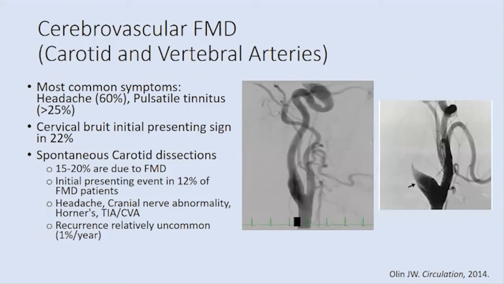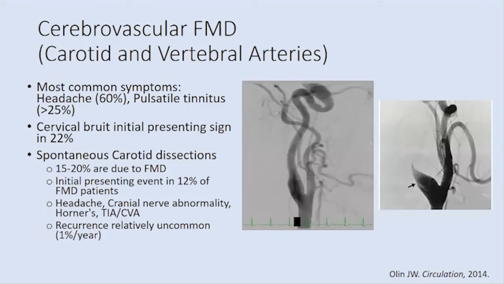This is cerebrovascular, so carotid arteries, and vertebral arteries that run down the back. Most commonly, people will have headaches and pulsatile tinnitus. Cervical bruits can be the initial presenting sign in about 20% of patients. People will get referred for that. And then you'll have spontaneous carotid dissections.